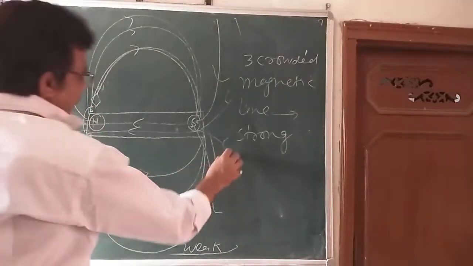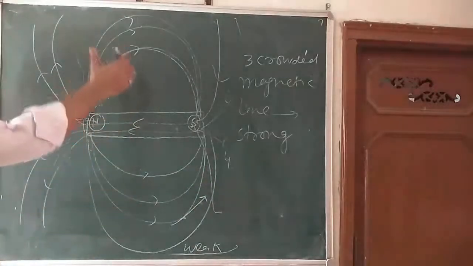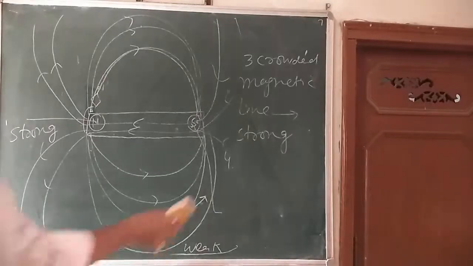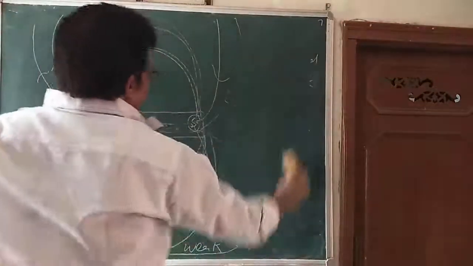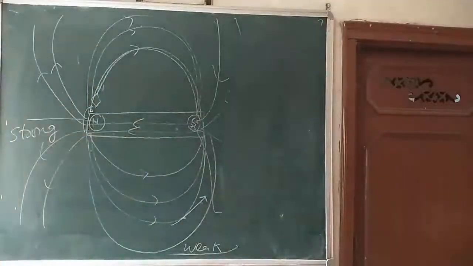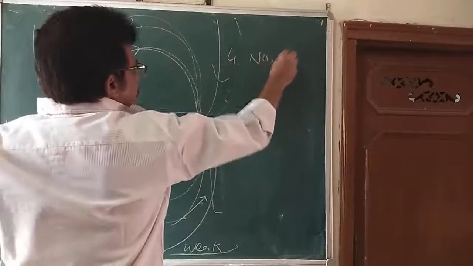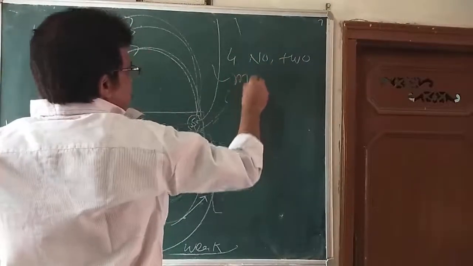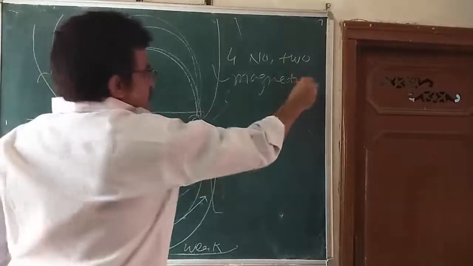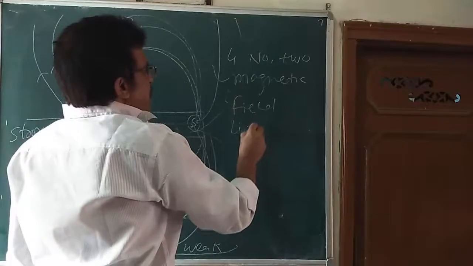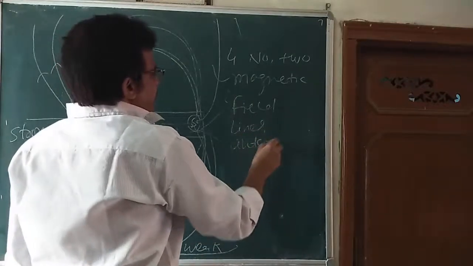The 4th one, and very important: you can see all magnetic field lines are separate from each other. So magnetic field lines can't intersect each other. The 4th and very, very important point for a 1 mark question in the CBSE examination. Write down that no two magnetic field lines intersect each other.